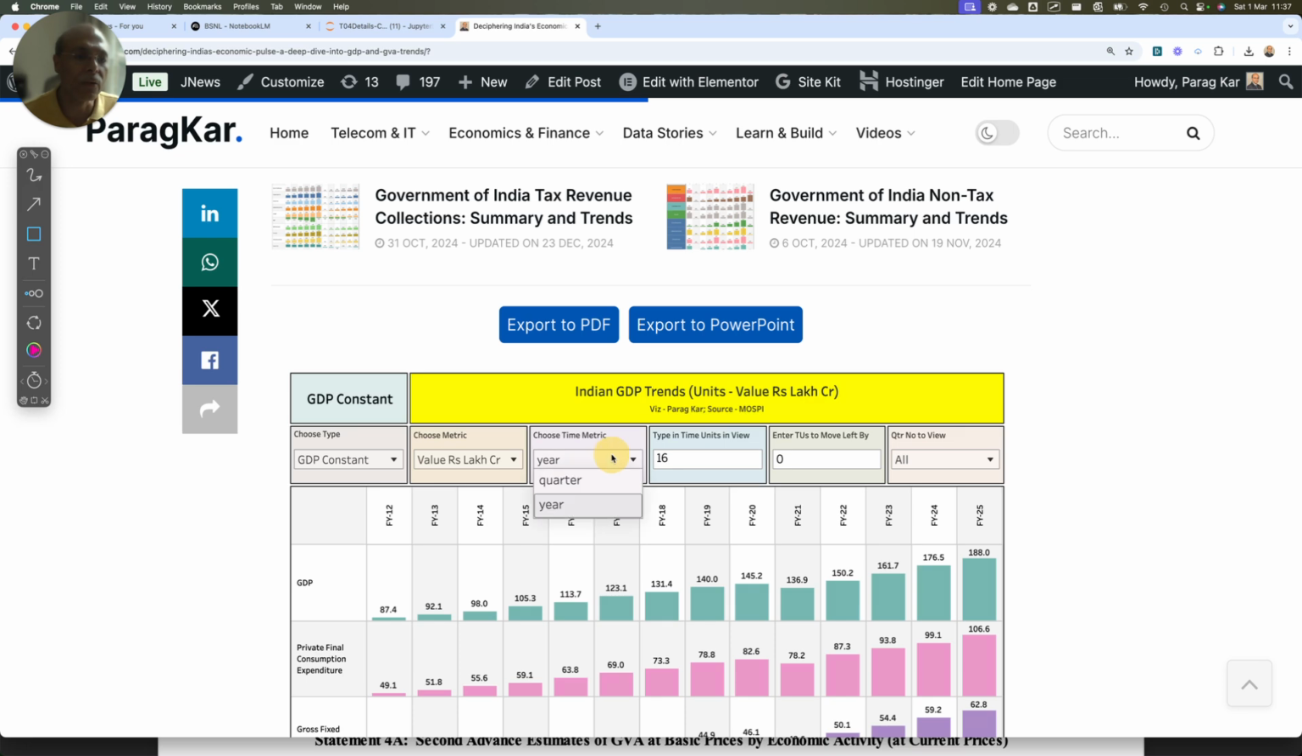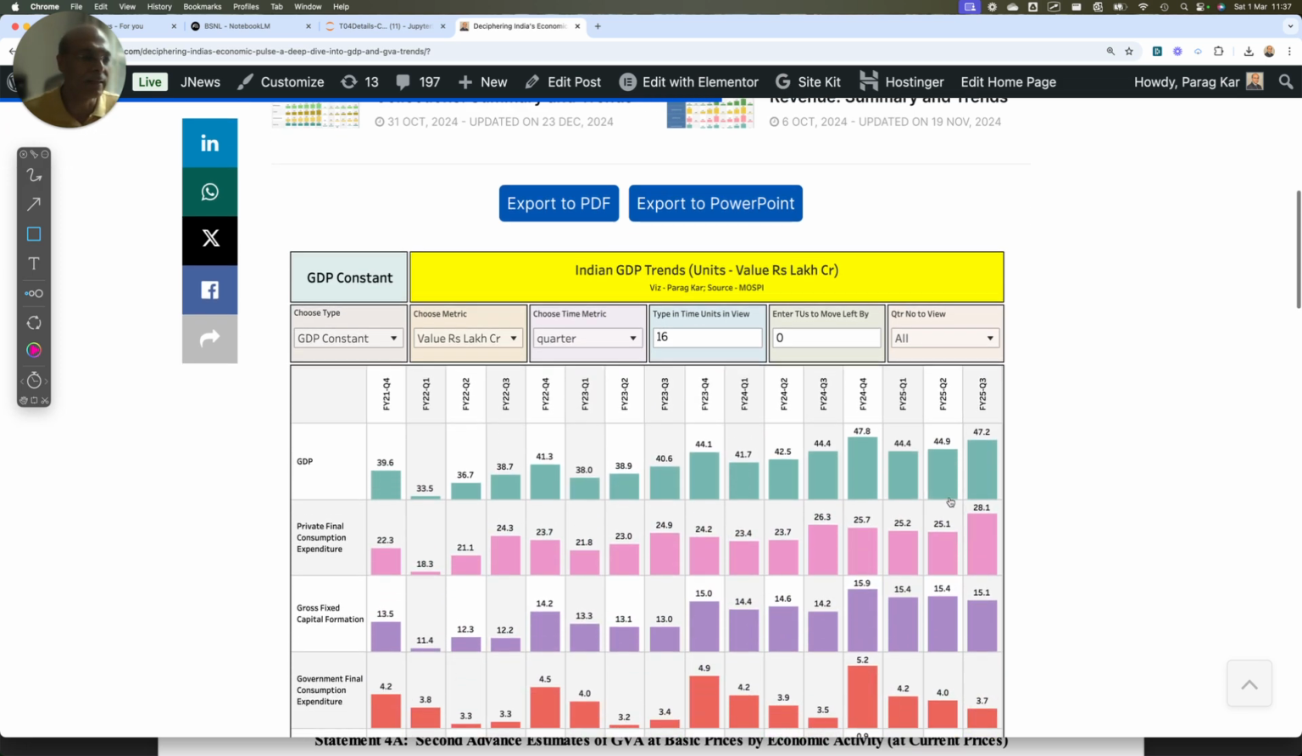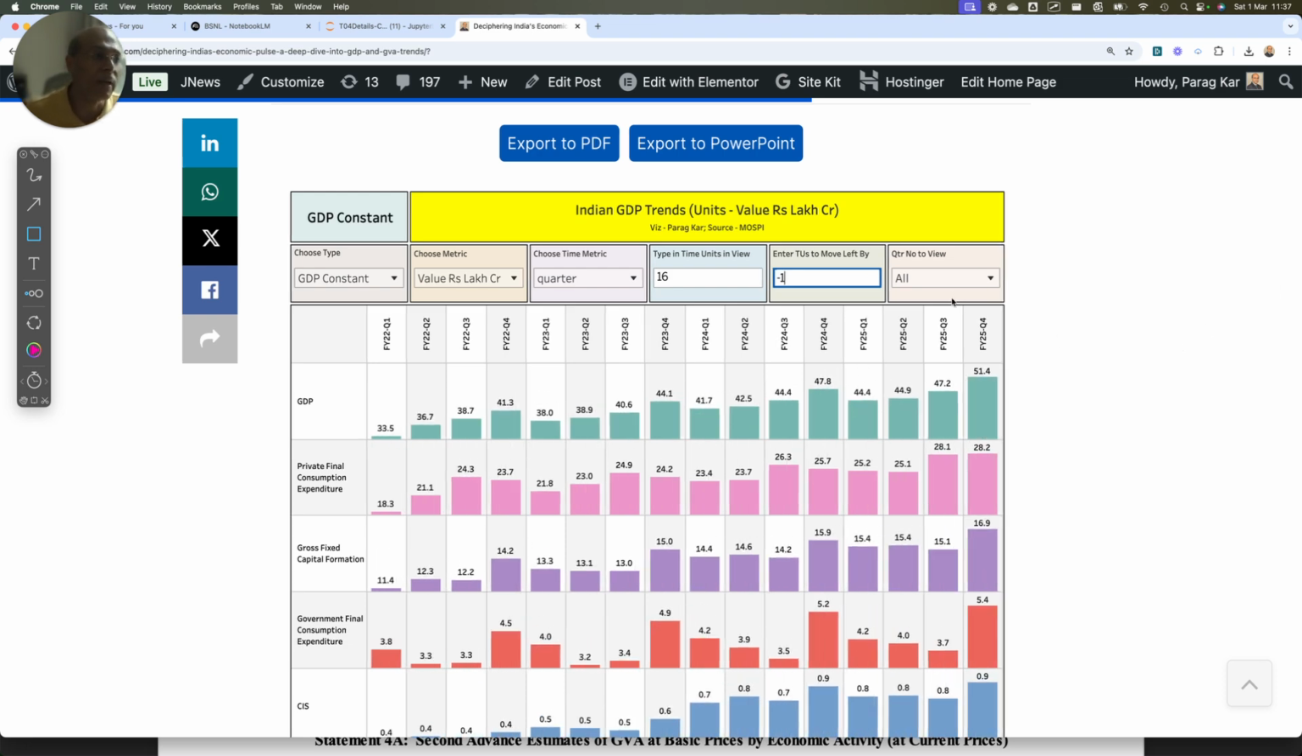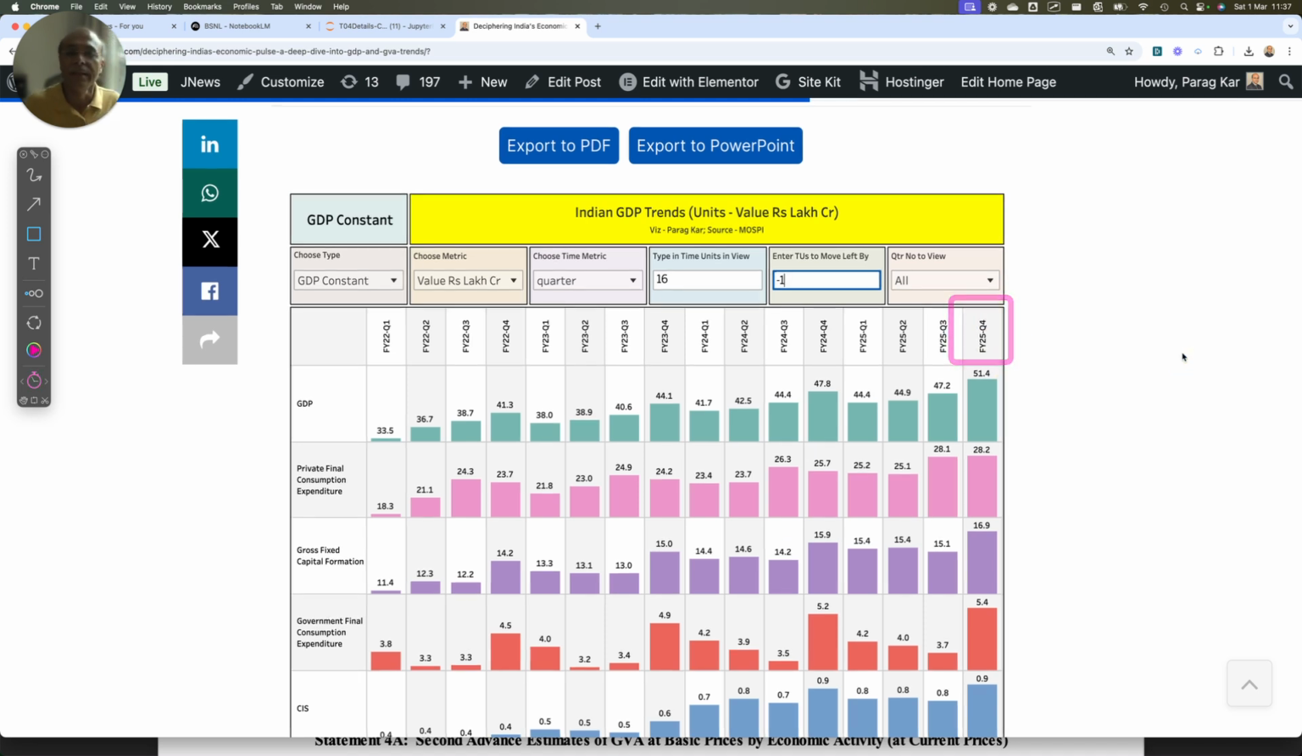Now let's look at a quarterly time frame. The quarterly time frame will give us a little bit of an understanding of what is going on. And as I told you, the last quarter, which is the FY24-25 Q4 number, has been extrapolated, because these numbers are not announced. It's an extrapolated number from the yearly number.